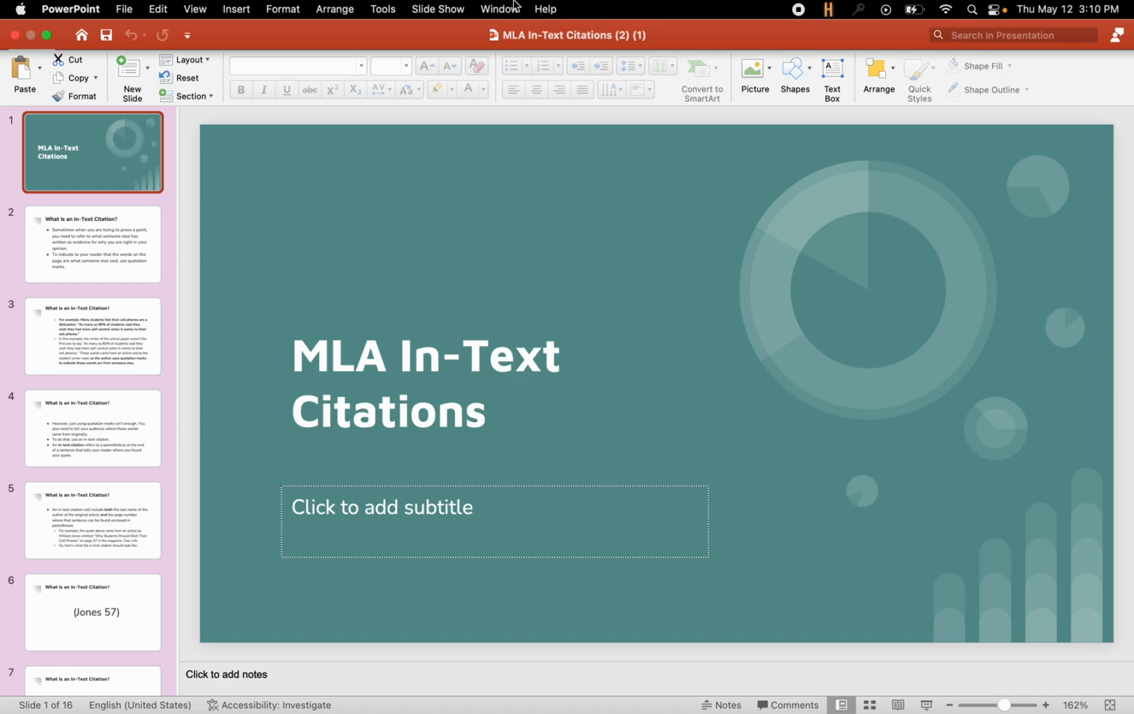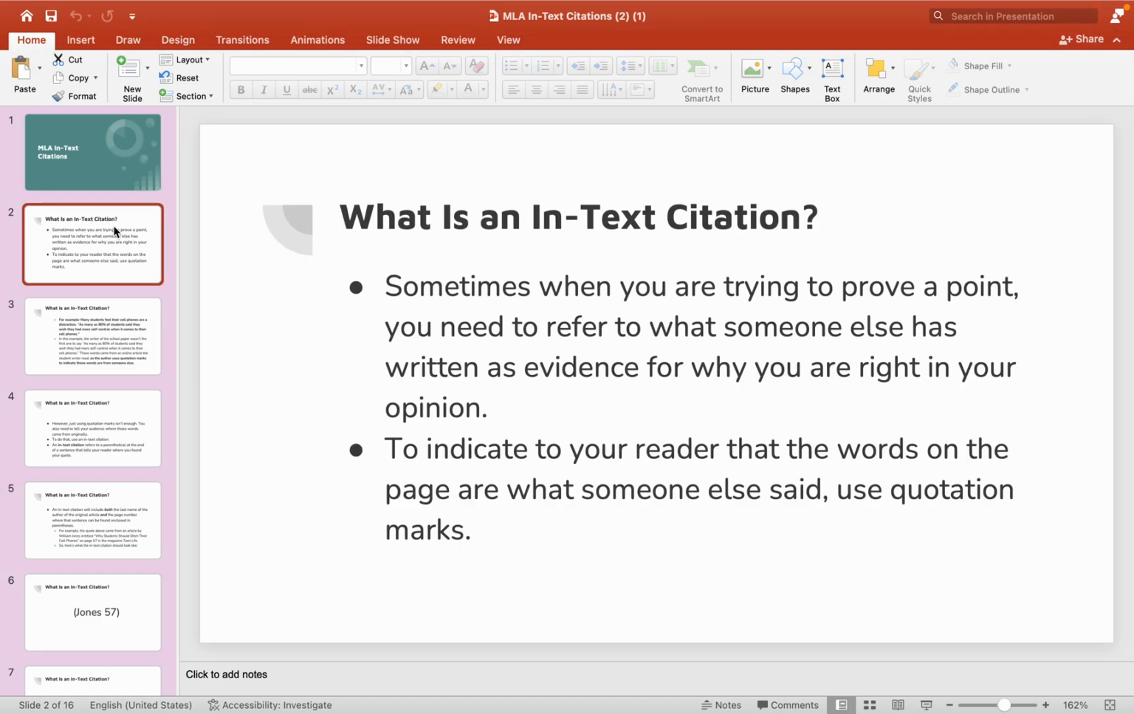Students, I am going to show you today how to do MLA in-text citations. So first of all, what is an in-text citation? Sometimes when you're trying to prove a point, you need to refer to what someone else has written as evidence for why you are right in your opinion.